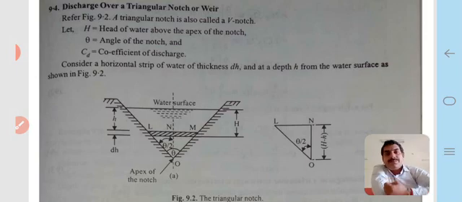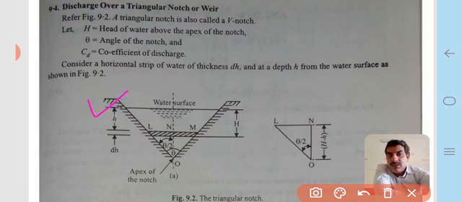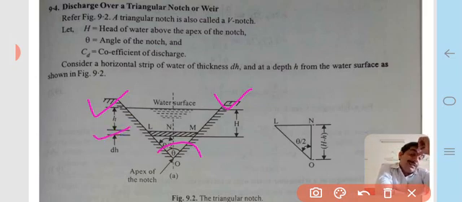Now, discharge over a triangular notch or weir. In the diagram given below, the triangular notch is shown, and the angle between the two wings of the triangular notch is theta, with half of it being theta by 2. dh is the small thickness of the strip, and capital H is the height of the strip up to the top surface of the water, and the apex of the notch is named O.